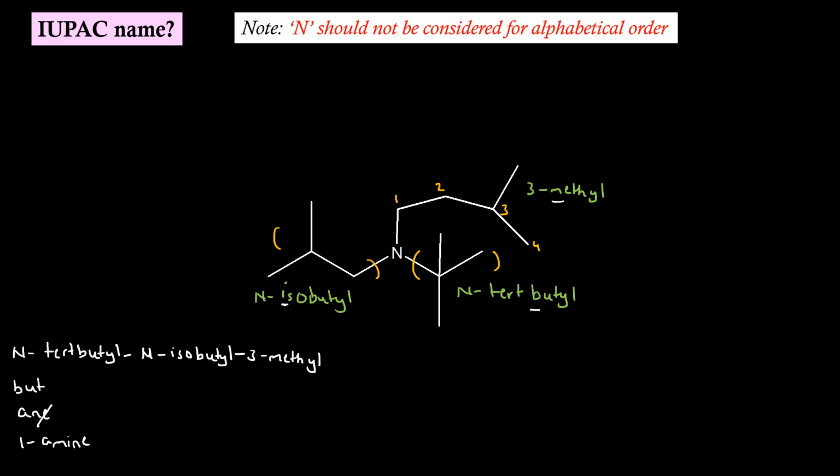Apart from this, we can name these prefixes in one more way. Let us see how. The carbon which is attached to the nitrogen can be numbered 1. So this prefix can be named as N-(2-methyl propyl), with the N inside the bracket.